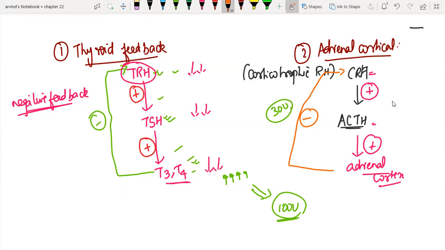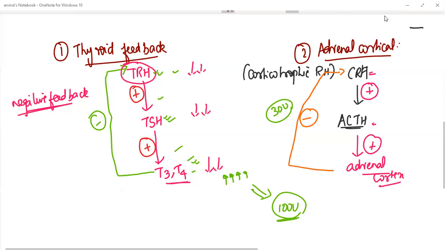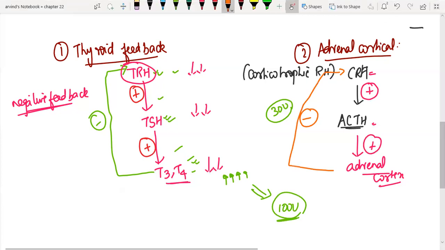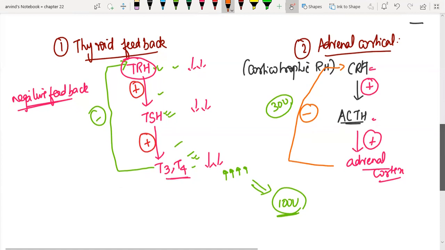Positive feedback we have with respect to parturition, that is delivery of the baby, which is not needed now. We'll probably see it in the 12th reproduction unit. So now understand this is how the HPA works: hypothalamus, pituitary, the concerned endocrine gland, and this is how the feedback loop is going to function. I hope you are clear with HPA.